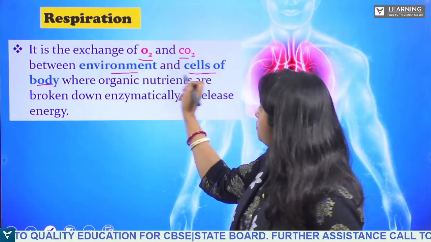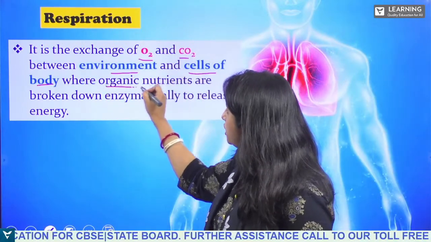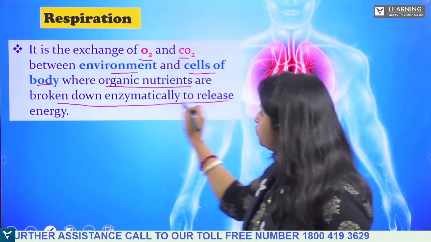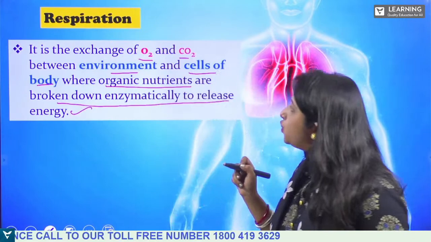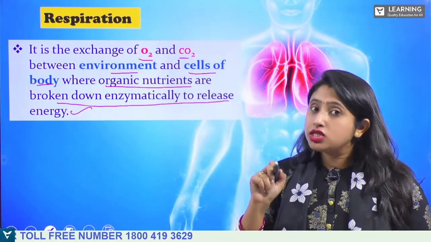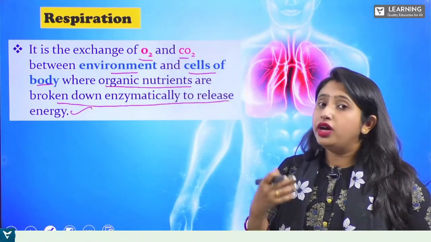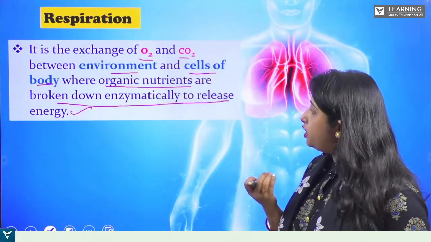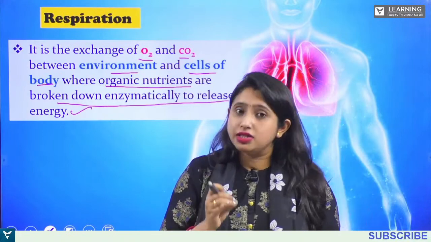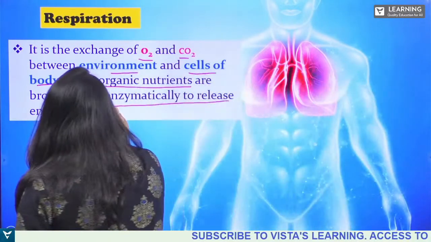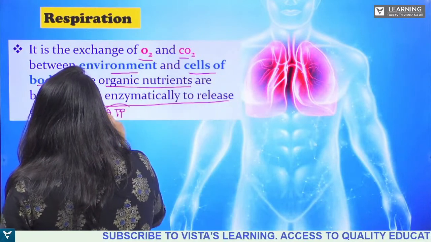Some of the lower organisms respire by the process of diffusion. In the cells of the body, organic nutrients are broken down enzymatically to release energy. So it is the exchange of oxygen and carbon dioxide between environment and cells of the body where the organic nutrients are broken down with the help of various enzymes to release energy in the form of ATP, right?